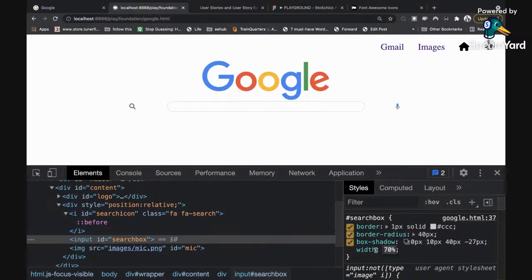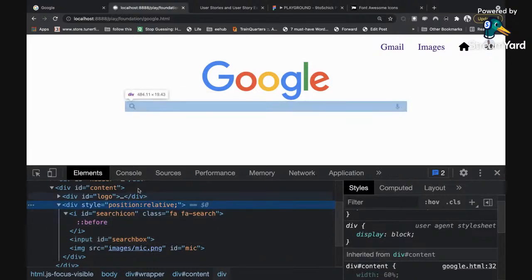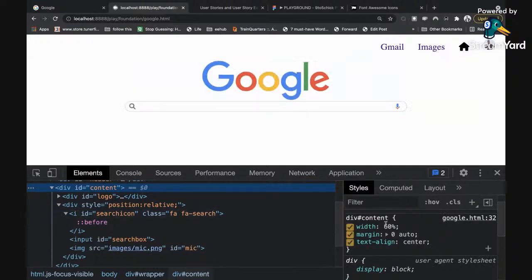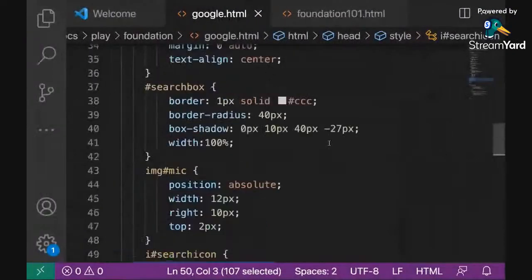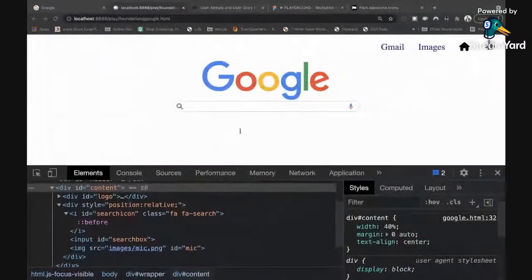I think what I should reduce is not the search box, really. Let me leave this one as 100%. And then I will reduce the main container, the main content itself. Yeah, this is what I will reduce so that everything can move together. All right. So I'm going to reduce that to 40%. So the main content has been reduced to 40% to reduce the width of my search box.